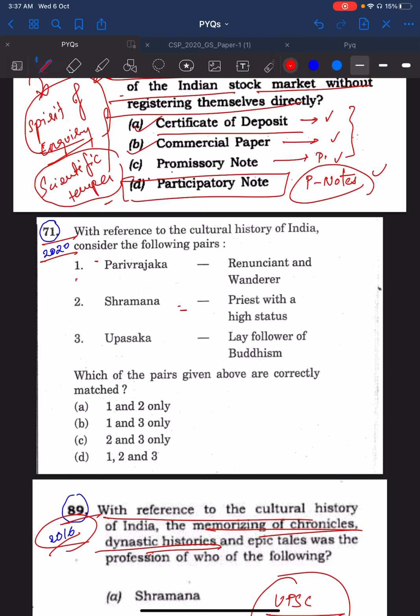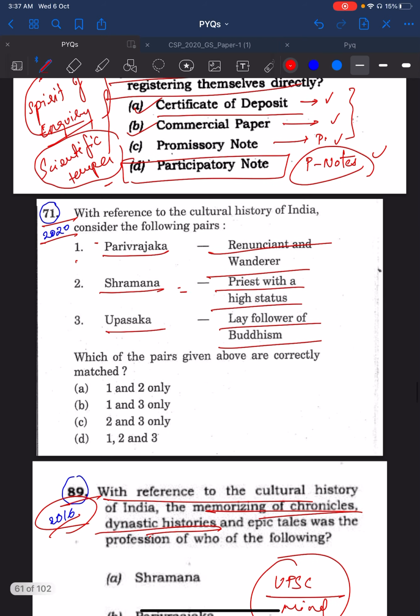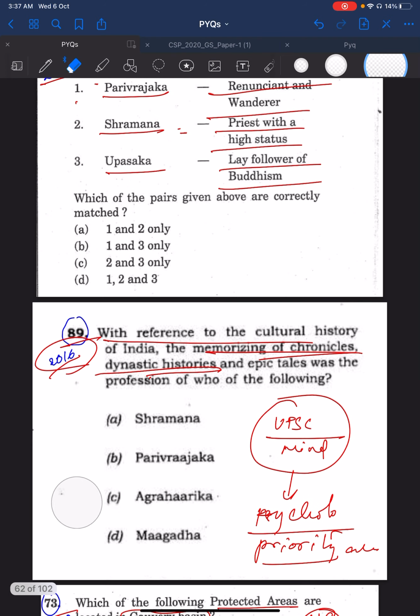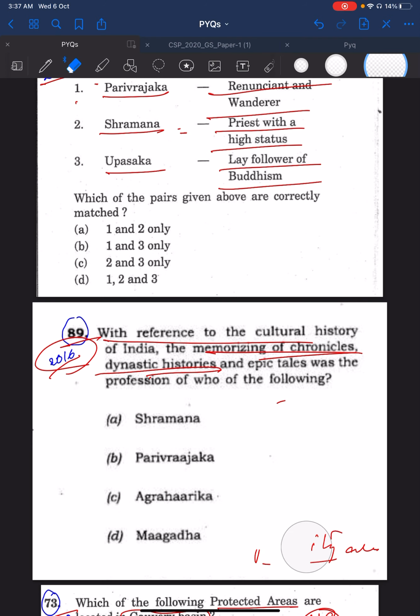You see 2020 71st question, Parivrajaka, Shramana, Upasaka. Most of the students felt these are very difficult questions. Guys, these are not difficult questions. Only, you haven't read the previous year papers properly.